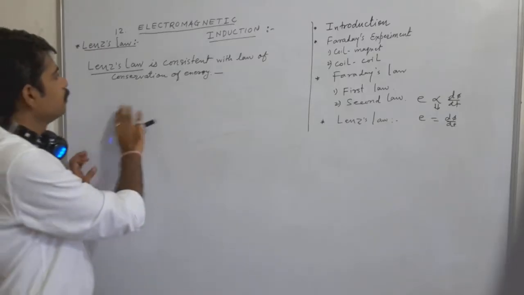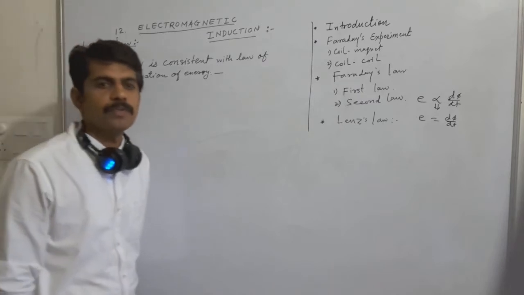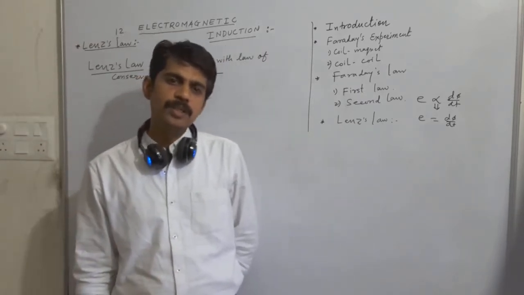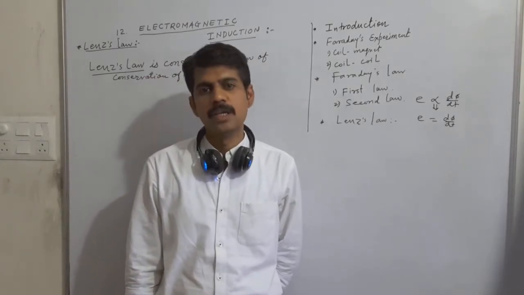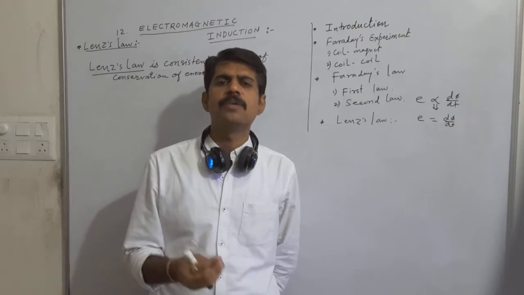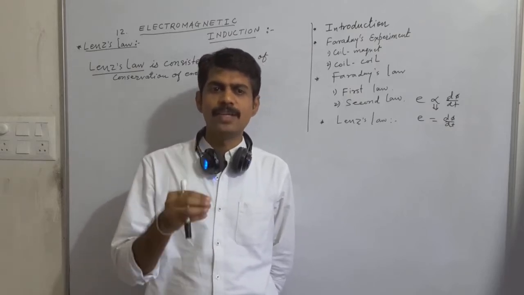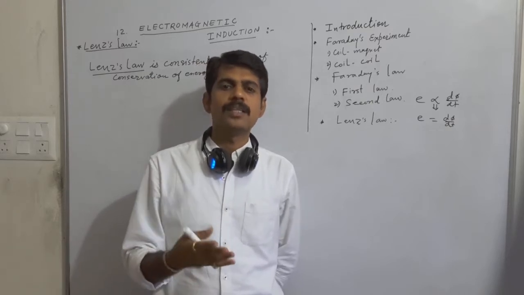So now we are going to learn how Lenz's law is consistent with the laws of conservation of energy. According to Lenz's law, the direction of the induced current must oppose the change in the magnetic flux which produces it. So let us assume that instead of opposing the original change of the magnetic flux, the current assists it. In such a case, what will happen if it assists?